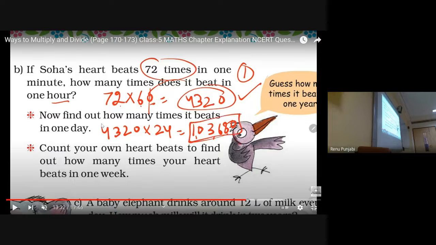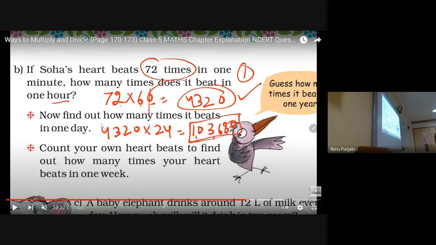Show me. Which way have you done? First you have multiplied what? Okay, 60 multiplied by 24. So you have calculated how many minutes in a day? 1,440. This is your total number of minutes. Then these minutes you multiplied by which number? 72. Ma'am, I got it.